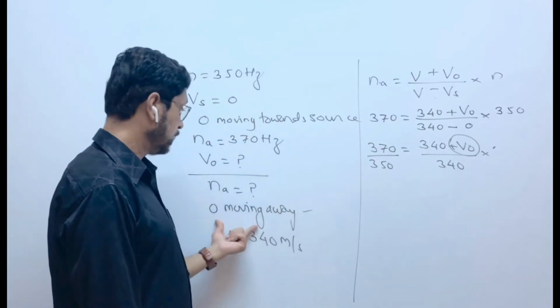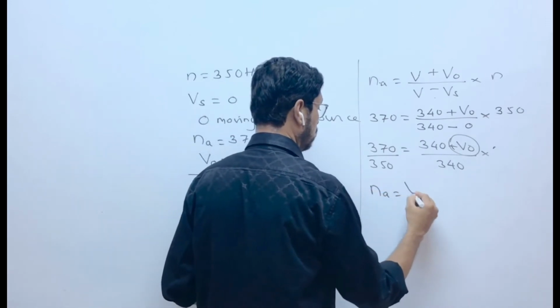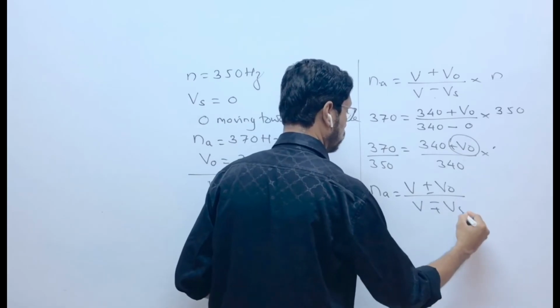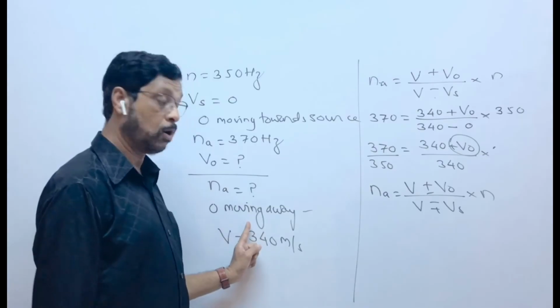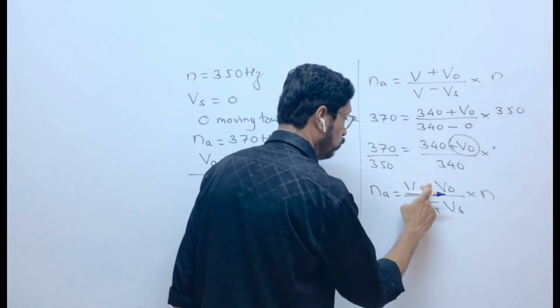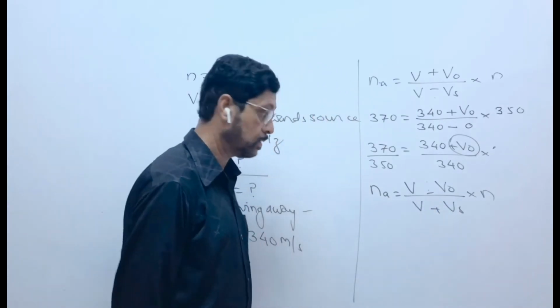And second question, you'll use the same formula. NA is equal to V plus minus VO upon V minus plus Vs into N. But now, as the observer is moving away, you'll use the second sign, means upper minus and lower plus.